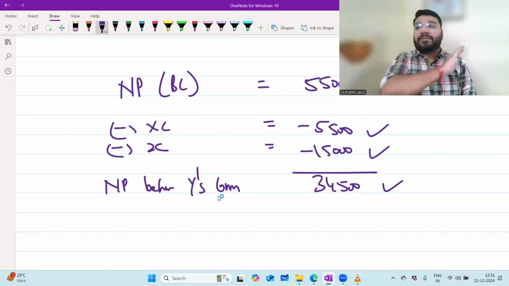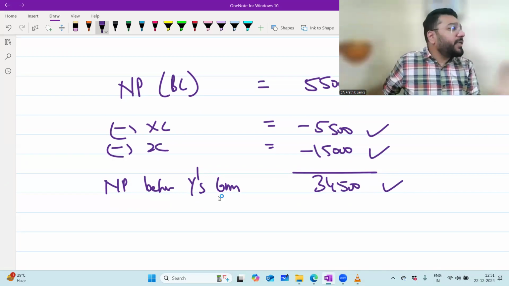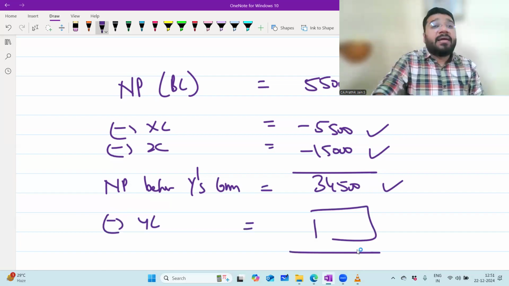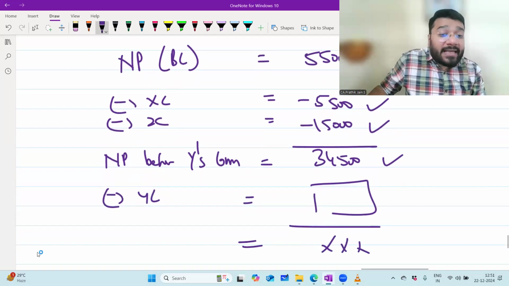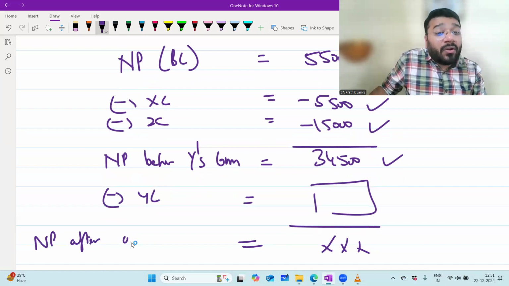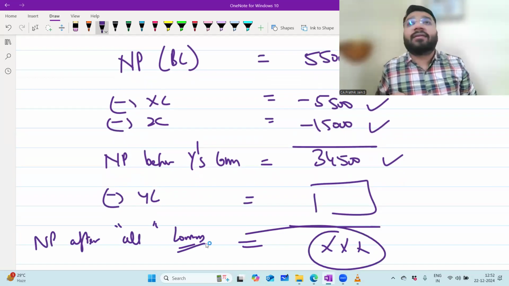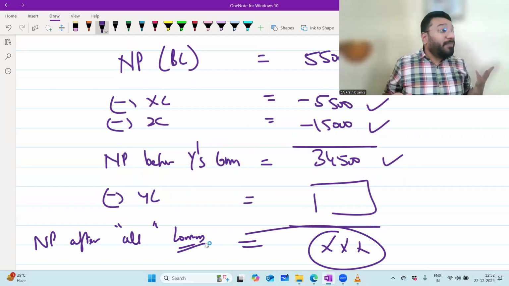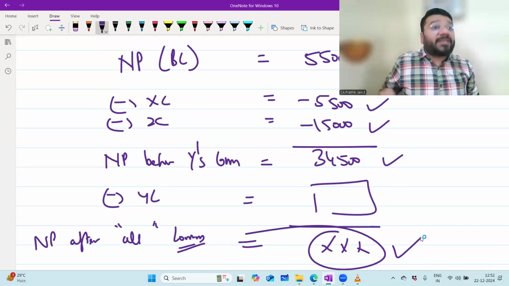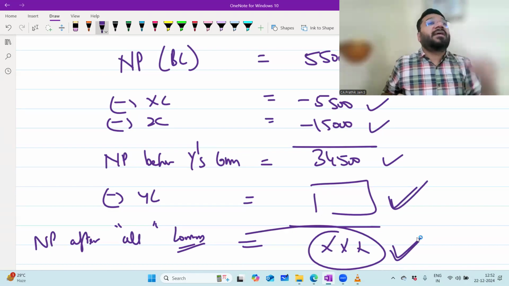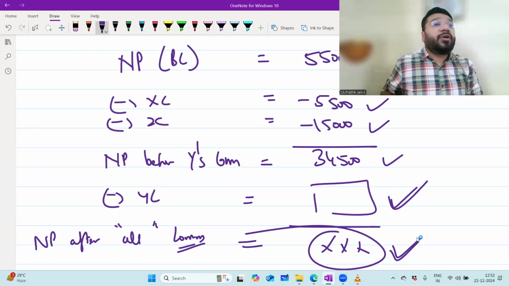From this, what am I yet to deduct? Sir, Y's commission. I'm supposed to deduct Y's commission. So minus Y's commission. If I minus Y's commission, I'll get one amount. This amount is called net profit after all commissions. Do you agree with me? If this amount is available to me in the question, then I'll multiply by 10% and get Y's commission directly. But unfortunately, to calculate this value, I'm dependent on Y's commission, and to calculate Y's commission, I'm dependent on this value. So we are stuck in a vicious circle. Whenever you're stuck in a vicious circle, you have to use the formula 10 by 110, rate by 100 plus rate.